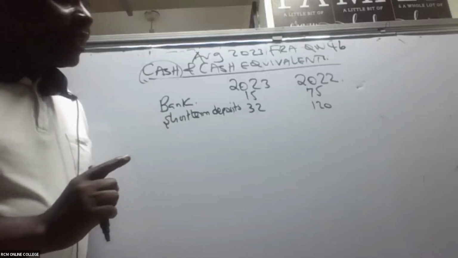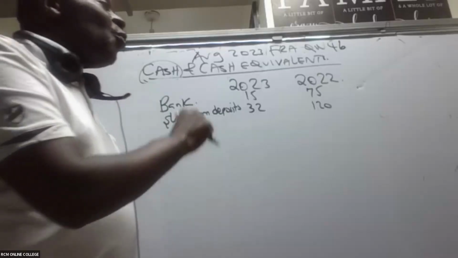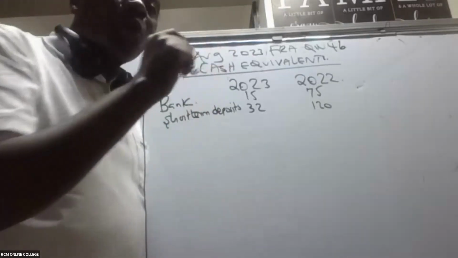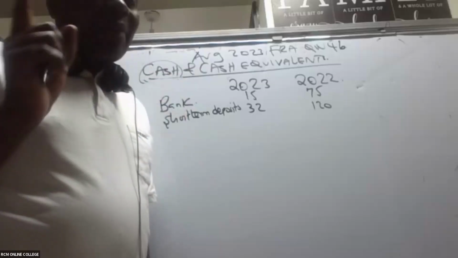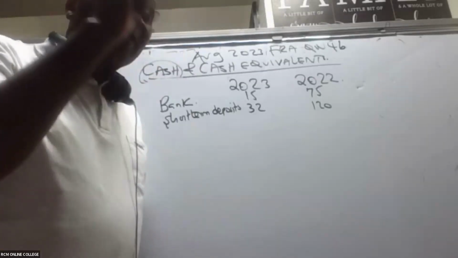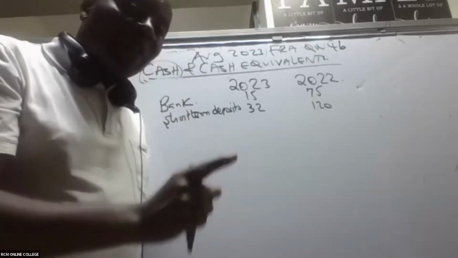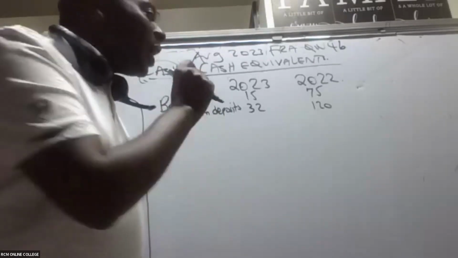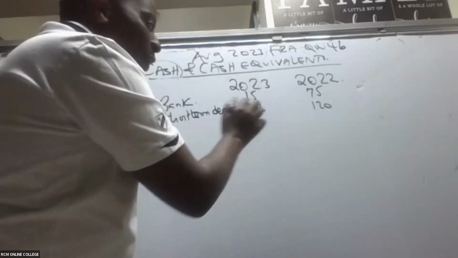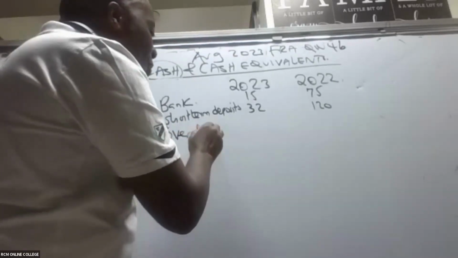Now, ladies and gentlemen, one other thing that you must be able to recognize: if you have any overdrafts, overdrafts are as good as a paid up liability. Because remember, the banks can always ask you to liquidate. The banks can always come for their overdrafts anytime. So you should be able to deduct this out of this. Whenever you see overdrafts anywhere, please come and capture them here.